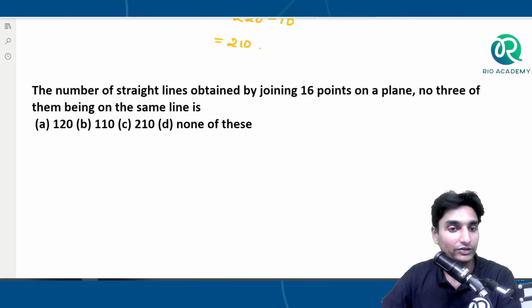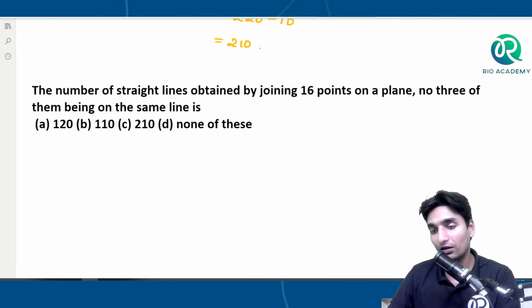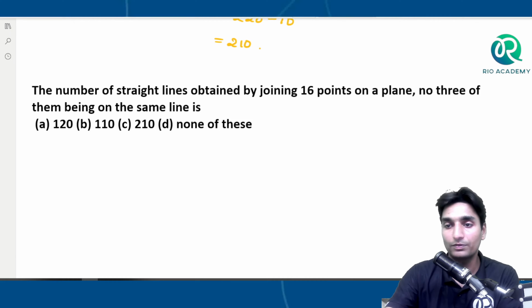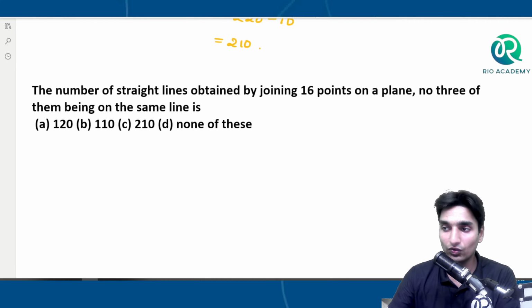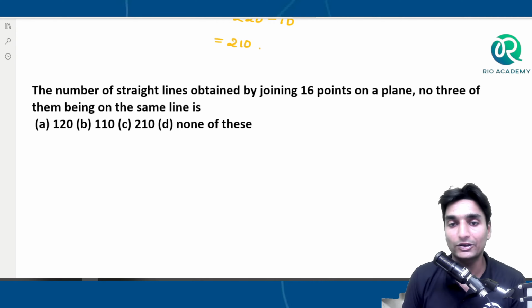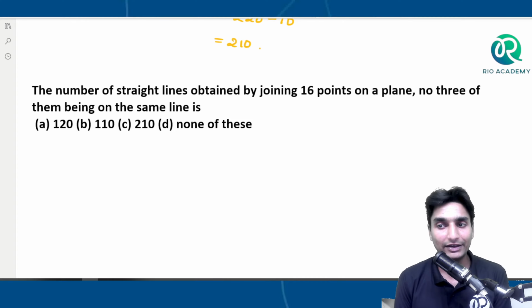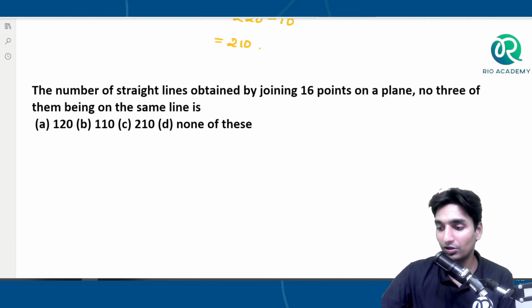So this once again is a very simple question. The number of straight lines obtained by joining 16 points on a plane and no 3 of them being on the same line. See what they are asking now, the number of straight lines that can be obtained by joining 16 points on a plane and no 3 of them being on the same straight line.